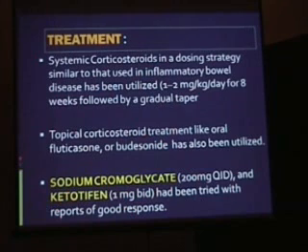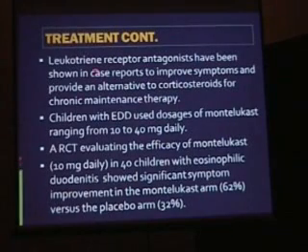ketotifen, as a mast cell stabilizer and antihistaminic, has also been tried with good results. Leukotriene receptor antagonist, which is montelukast, has been shown in some cases to improve symptoms and provide an alternative to corticosteroids for chronic maintenance therapy. Children with eosinophilic digestive diseases use doses of montelukast ranging from 10 to 40 mg daily. Unlike in bronchial asthma, where we start with 5 mg and increase to 10, here we will start with 10 mg and increase to 40 mg in cases of eosinophilic digestive disorder.